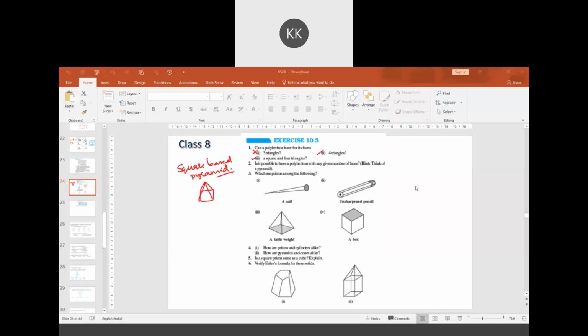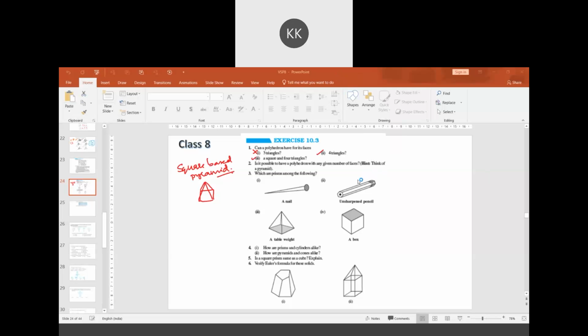We had discussed the first question. With three triangles, we cannot have a polyhedron. With four triangles, it becomes a tetrahedron. With a square as a base and four triangles, we can have a square based pyramid. So these two were possible.